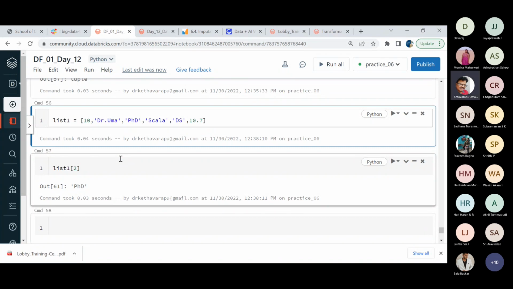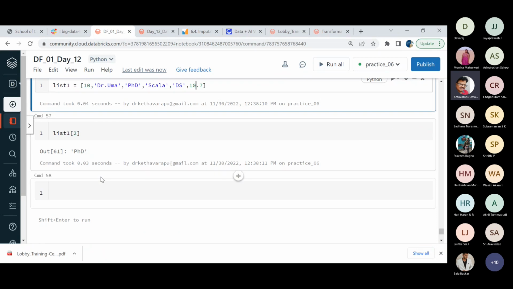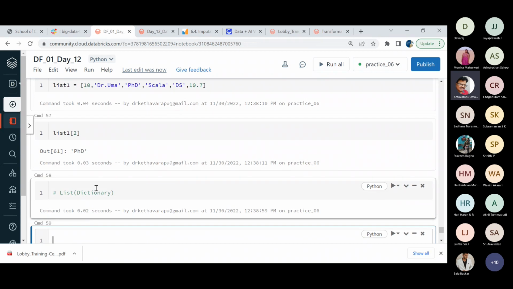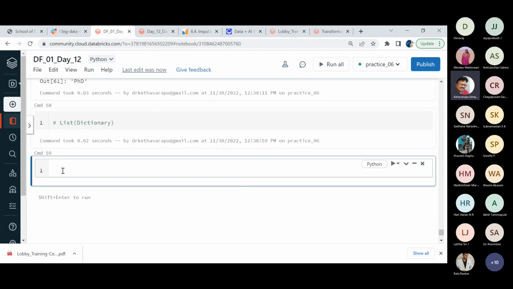Now, the quite interesting aspects, friends, we have already seen, but again, in terms of the project, I just want to mention this dictionary, list of dictionaries. Earlier, we have seen some simple examples. Now, what I want to do is establish a kind of data frame, where that data frame allows us the orientation of the dictionary.